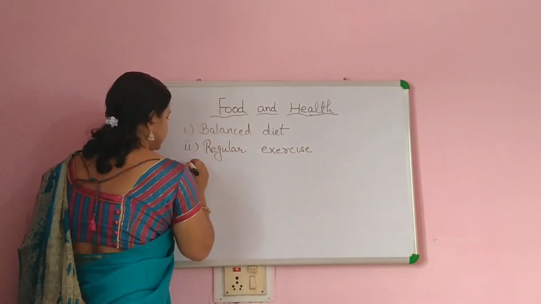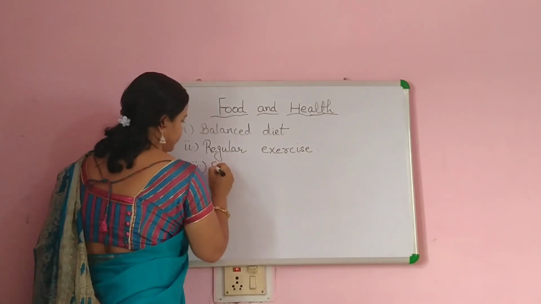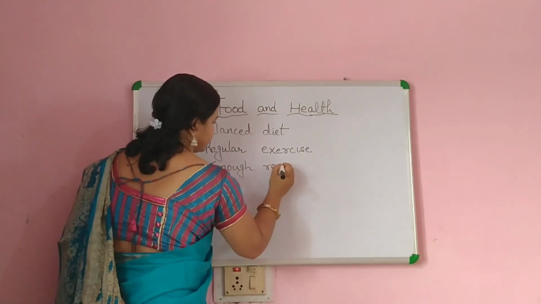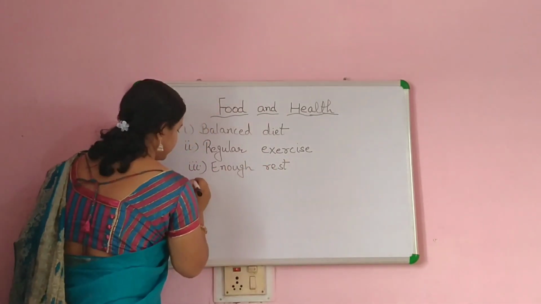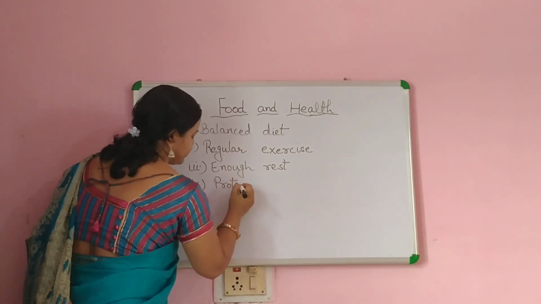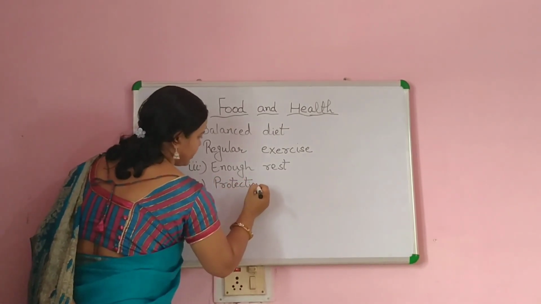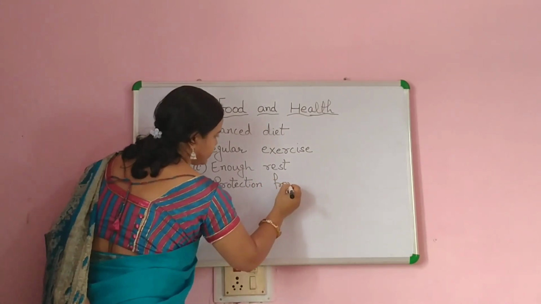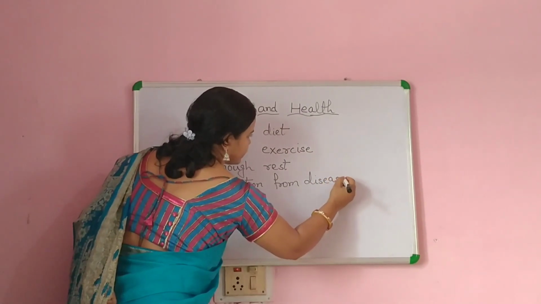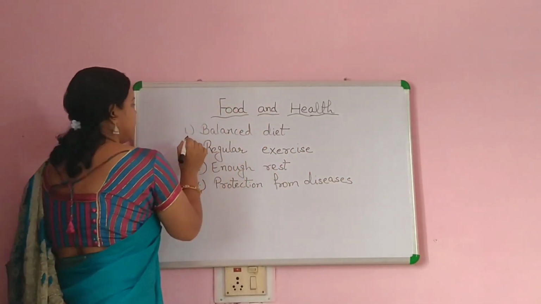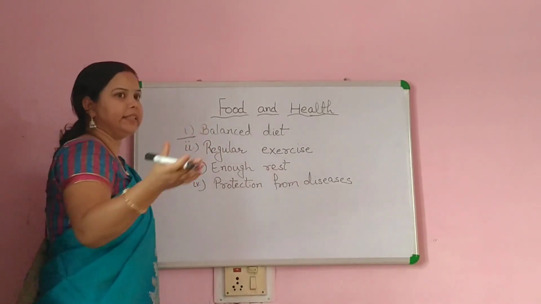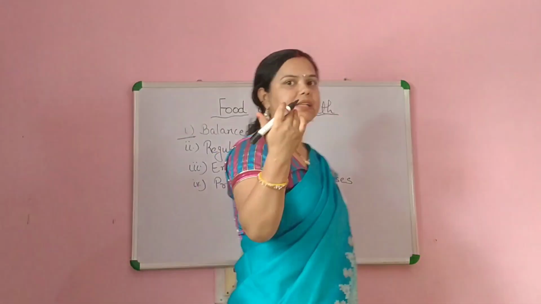The third one is enough rest. And the last one is protection from diseases. Now our first topic that affects our healthy life is balanced diet.